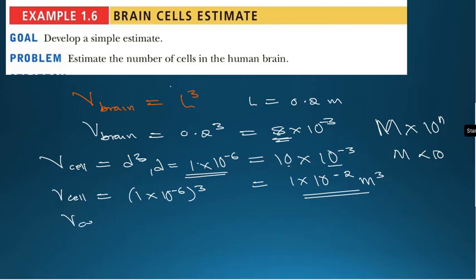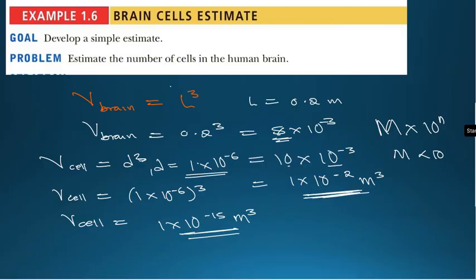So our volume of a single cell now, excuse me for the pop-up messages there. When you multiply this out, you are going to get 1 times 10 to the power negative 15 cubic meters. How are we going to find the number of cells? Since we have the volume of a cell and the volume of a brain, where is it? It is here. I want to see where the brain volume is. Okay, it is here.